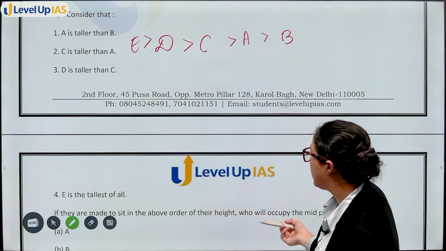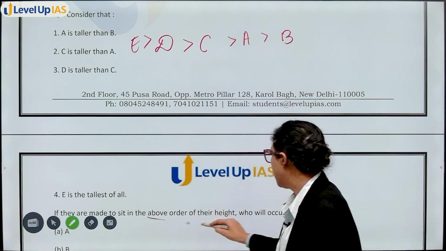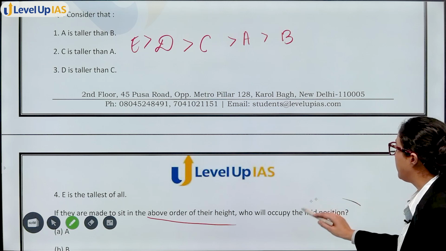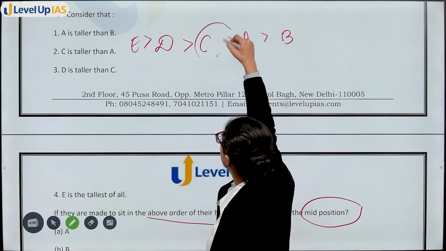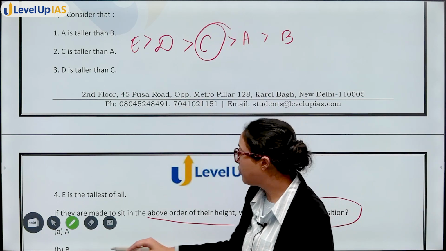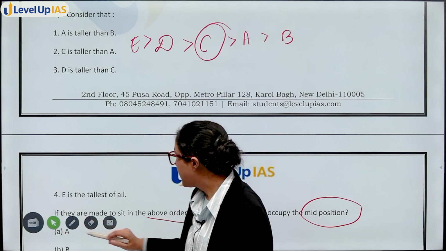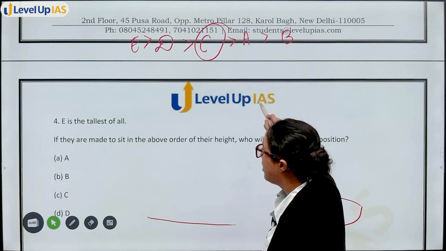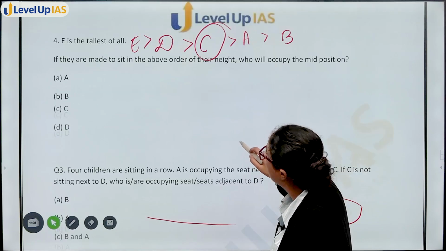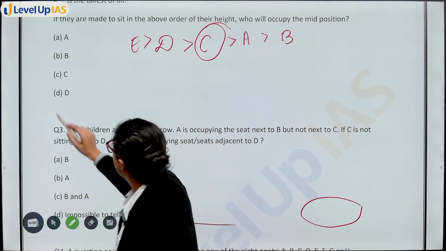If they are made to sit in the above order of their height, who will occupy the mid position? C. There was nothing much in this question. So the answer will be option C. C will occupy the mid position.